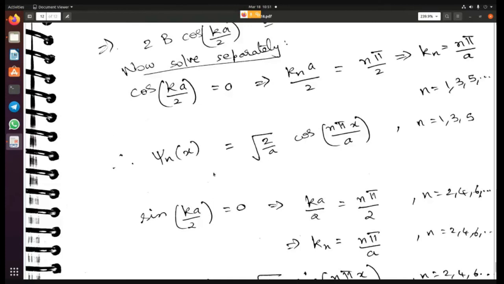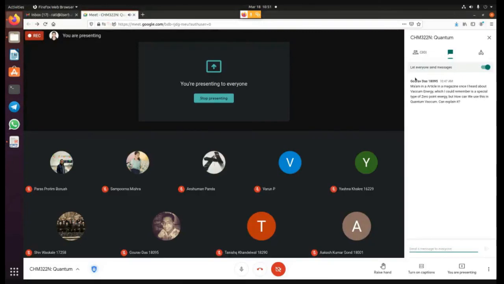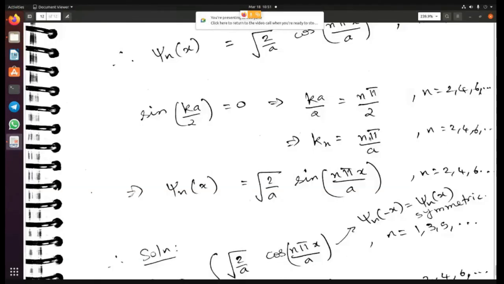So you get these two functions. One eigenfunction you get for n equal to 1, 3, and 5, and another one you get for n equal to 2, 4, 6. So something like that. I think someone has a question. No. All right. So these are the two wave functions that you get. For different n, you're going to get different wave functions.